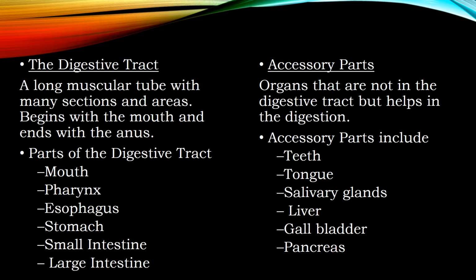We already said that the gastrointestinal tract contains a digestive tract and accessory parts. The digestive tract is a long muscular tube with many sections and areas, and it begins in the mouth and ends in the anus. The parts of the digestive tract include the mouth, pharynx, esophagus, stomach, small intestine, large intestine, rectum and anus. The accessory parts are the organs that are not in the digestive tract but help in digestion. They include teeth, tongue, salivary glands, liver, gallbladder and pancreas.